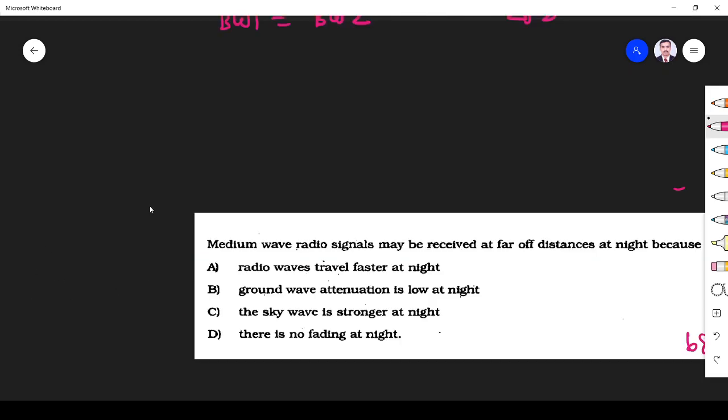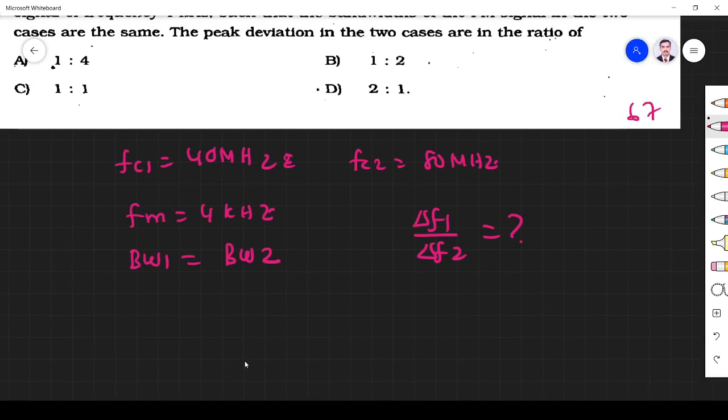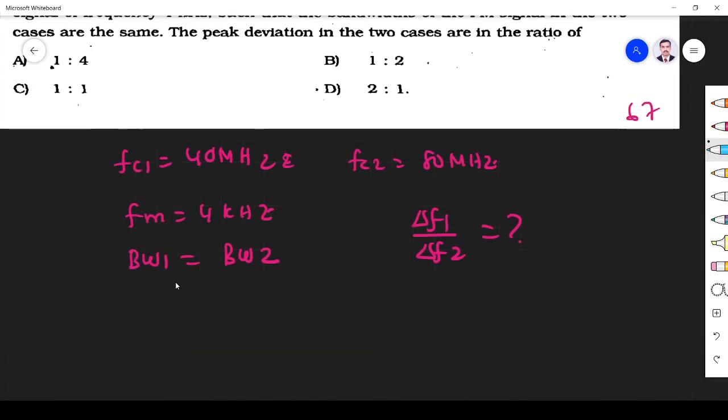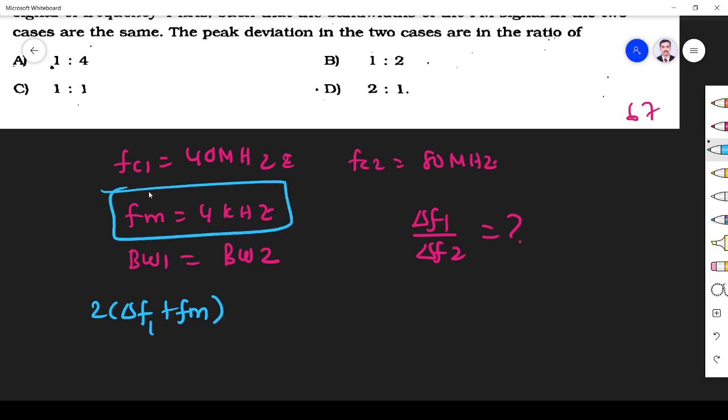Fine. Okay. Now what we are going to do? We know bandwidth of the FM is given by 2 into del f plus fm. In both the cases, fm is same. Only frequency deviation is different, because fm is 4 kilohertz only they have given.